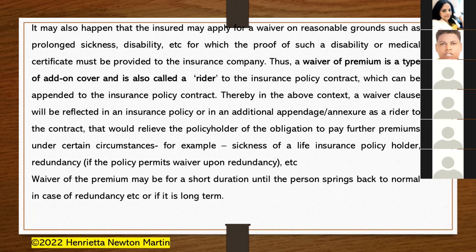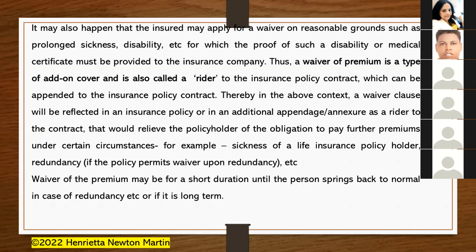And this particular rider would have a clause talking about waiver of premium by the insurance company for the benefit of the insured, which can be appended or attached to the insurance policy contract. Thereby, a waiver clause will be reflected in an insurance policy or in an additional appendage or annexure as a rider to the contract that would relieve the policyholder of the obligation to pay further premiums under certain circumstances.